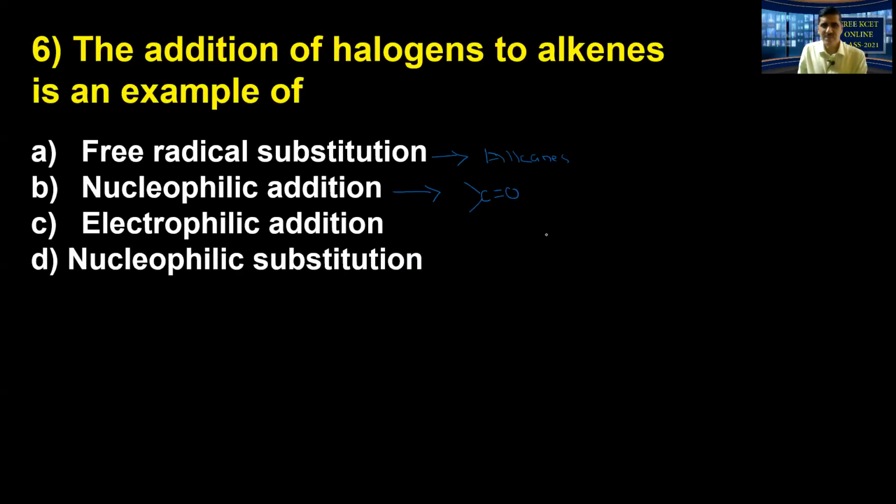Remember that. Let's come to the nucleophilic substitution. Look, now you have studied this is the alkyl halide, conversion of alkyl halide into alcohol. The easiest reactions carrying out as a result of the attack of the nucleophile, because carbon atom to which halogen atom is bonded is electron deficient. This particular question is this option. So electrophilic addition is going to take place in case of addition of halogens to alkenes.